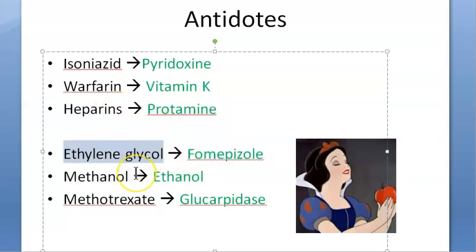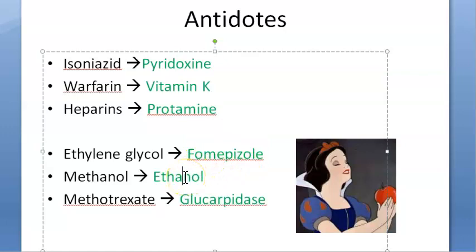Ethylene glycol. If somebody has taken ethylene glycol, you will give them fomepizole. What is this ethylene glycol? When do people take ethylene glycol? Some automotive products will have it, it looks like. You will have to give fomepizole. And what does fomepizole do? Fomepizole is going to correct the enzyme deficiency.